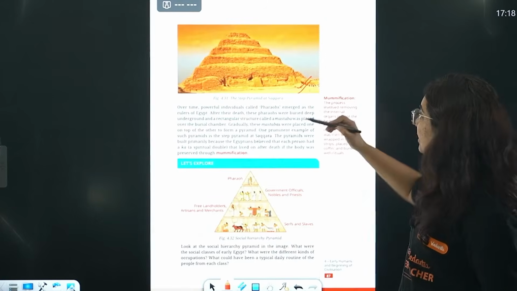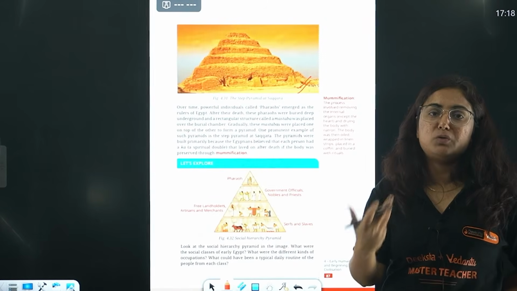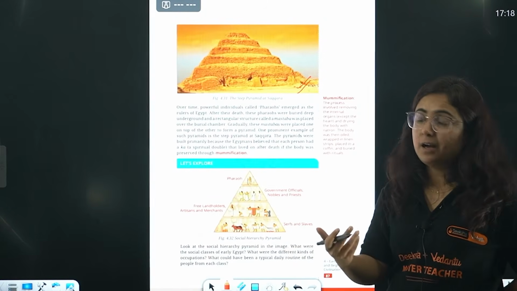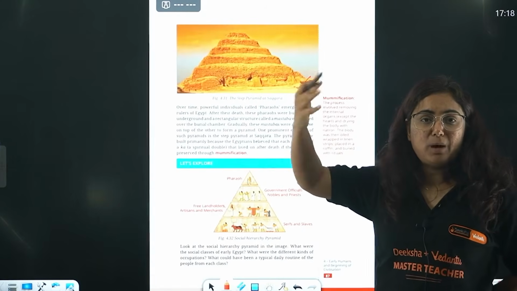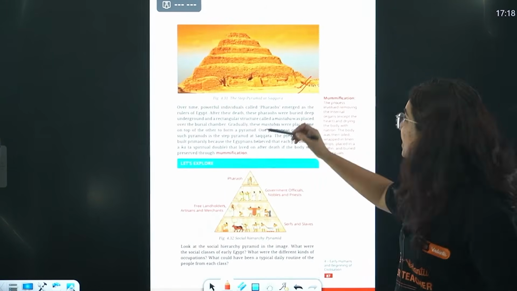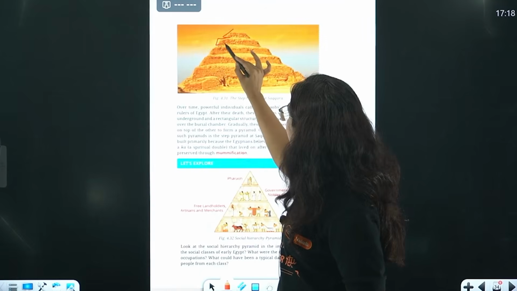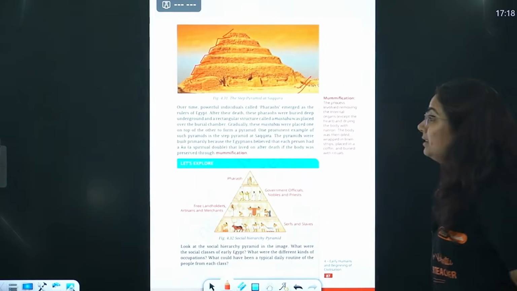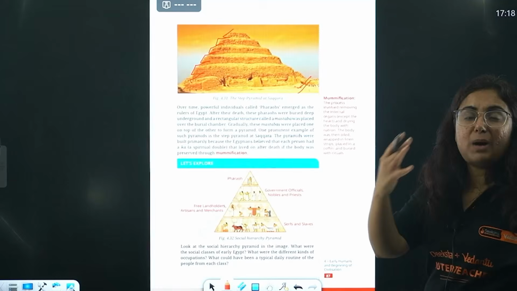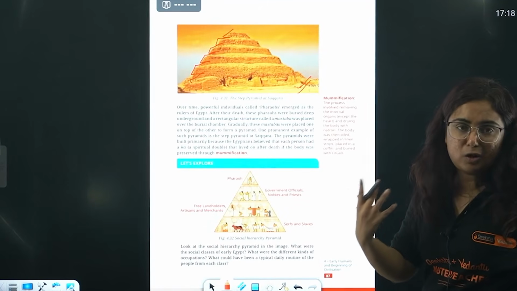The next is about the step pyramid at Saqqara. So this is not the usual pyramid which we found at Giza. Rather, this was a step type of mountain. On mountains we do terrace farming. So this was steps made. This is again a step, step. Right?